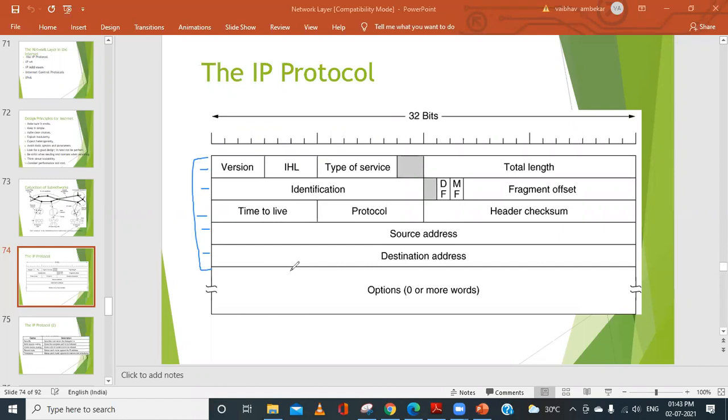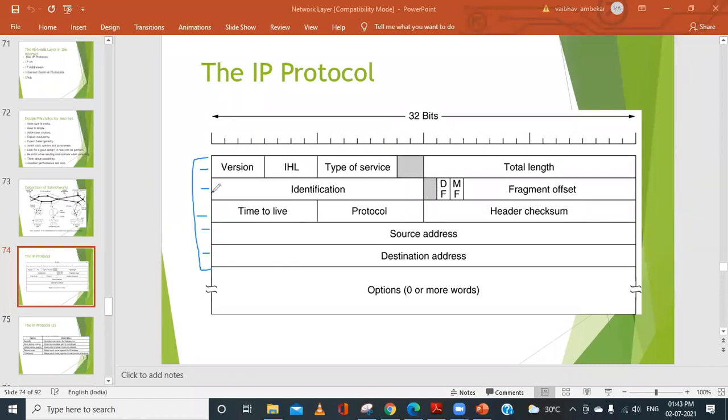Whereas the optional part can be 0, or in general up to a maximum of 40 bytes. This optional field can be included or discarded depending on the information or the requirement.